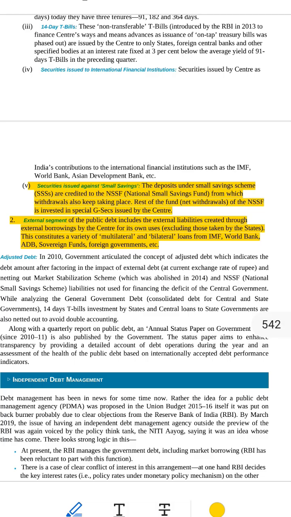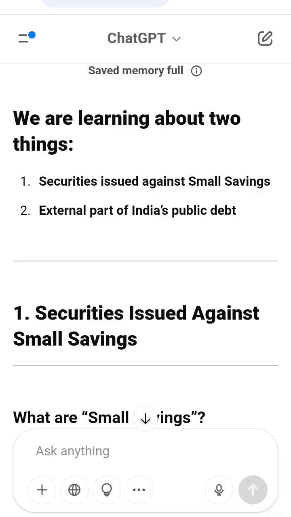Part 2. External debt. Borrowing from outside India. This is when the central government borrows money from other countries or world banks. This money is used for building big dams, metro rail projects, climate work, infrastructure. Who gives this money to India? 1. IMF, International Monetary Fund. 2. World Bank. 3. ADB, Asian Development Bank. 4. Sovereign funds, government-owned money funds from rich countries. 5. Other countries like Japan, USA, Germany, etc.